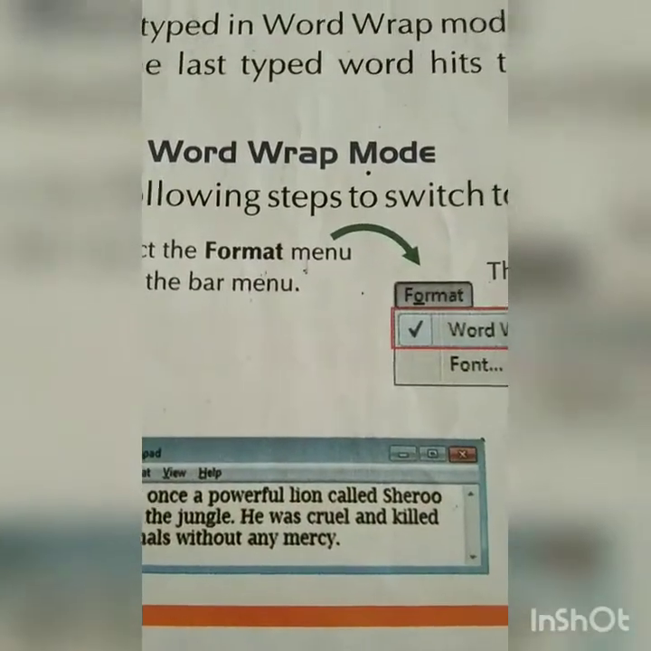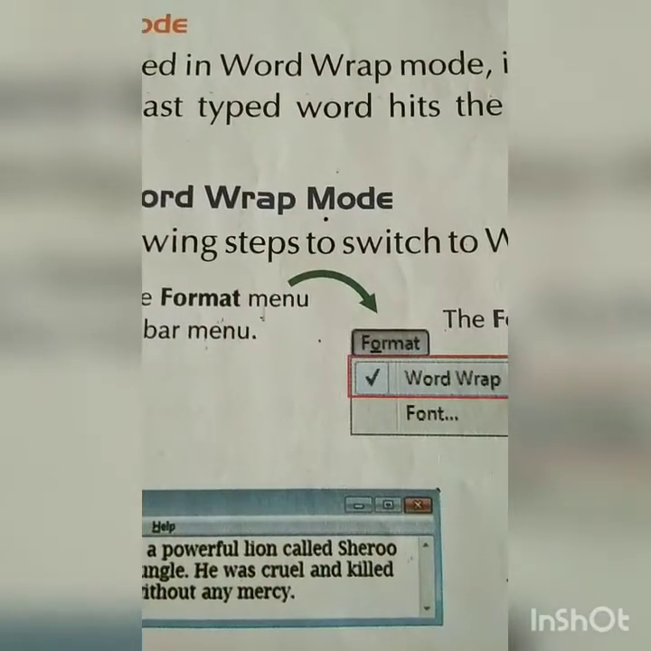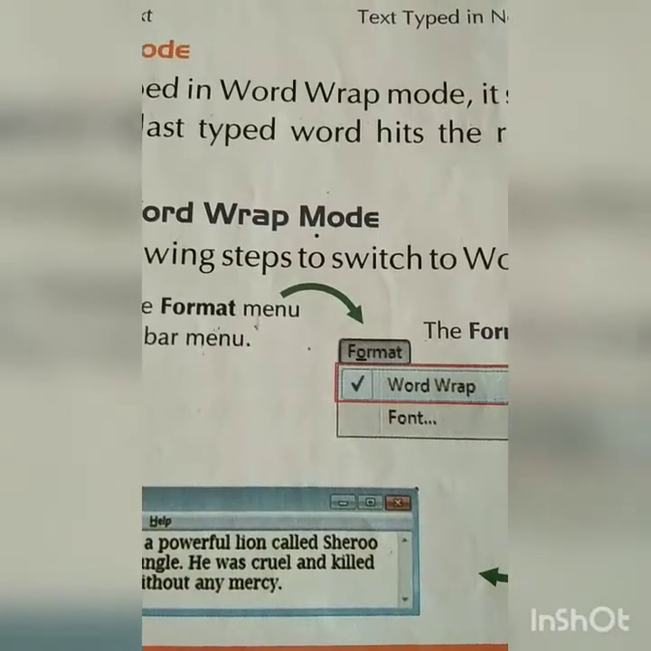Okay students, so today we learned only these two modes and what the Notepad program is, and we will continue in the next class.